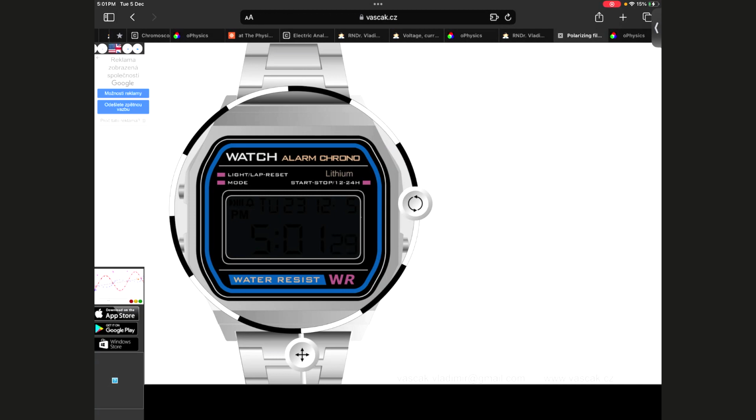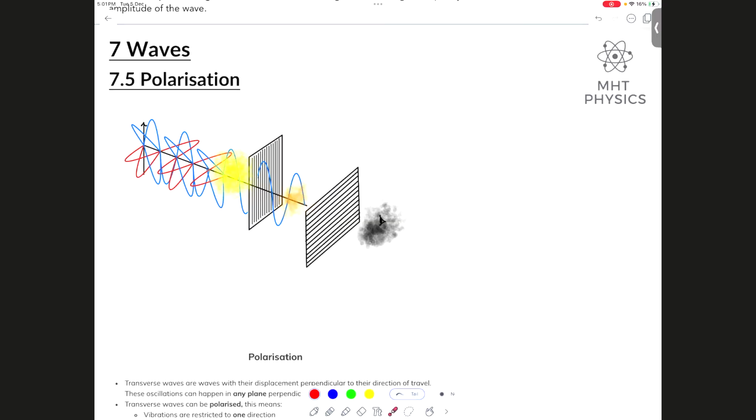Right, so that's the confirmation for plane polarization. It's an experiment.